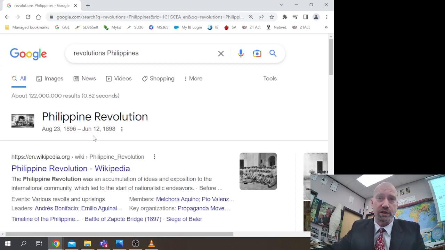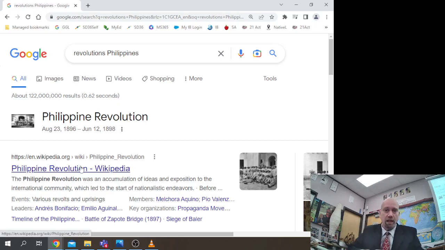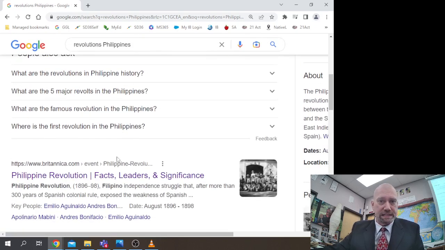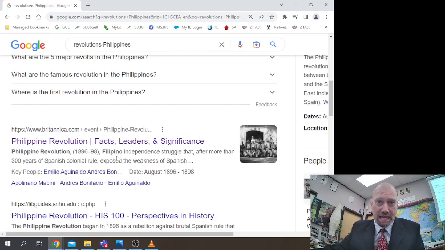Now notice when I type this into Google, the first thing that pops up is Wikipedia. A lot of professors and teachers will ask you not to use Wikipedia as a citation for academic writing. Now, Wikipedia may be useful for learning. It may be useful as a starting point to find keywords, other people and events to put into search engines to find more information, but then you want to move into academic sources that teachers and professors like, specifically quotations